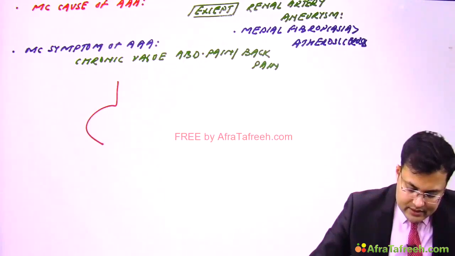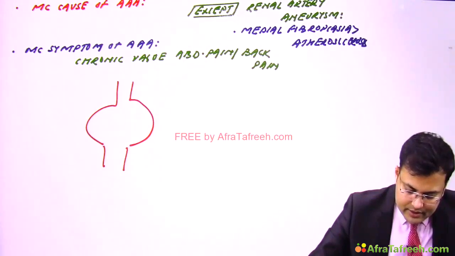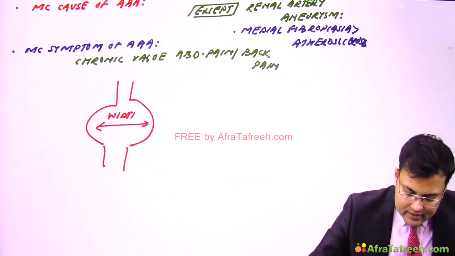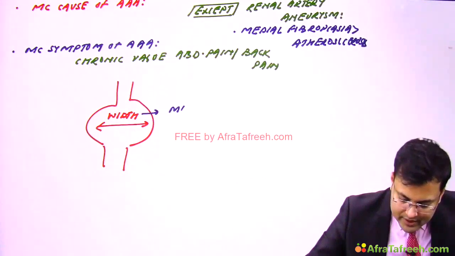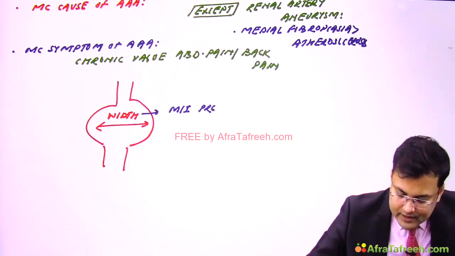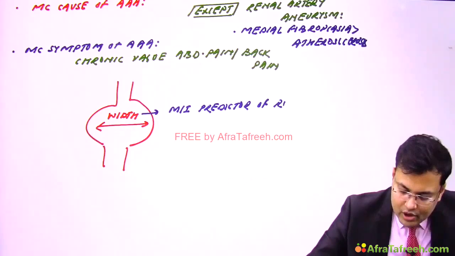So this is the aneurysm, this is the width or diameter. Clear? So width or diameter is the most important predictor of rupture of abdominal aortic aneurysm. Clear?